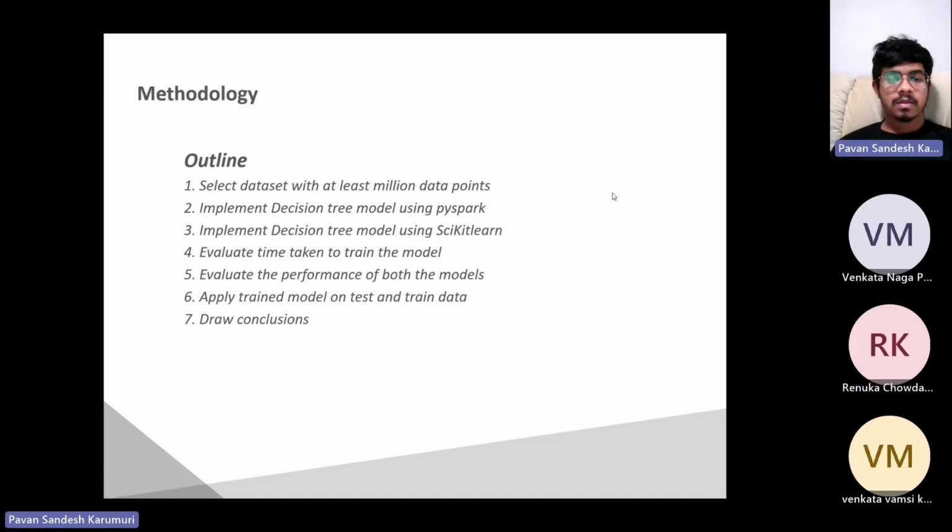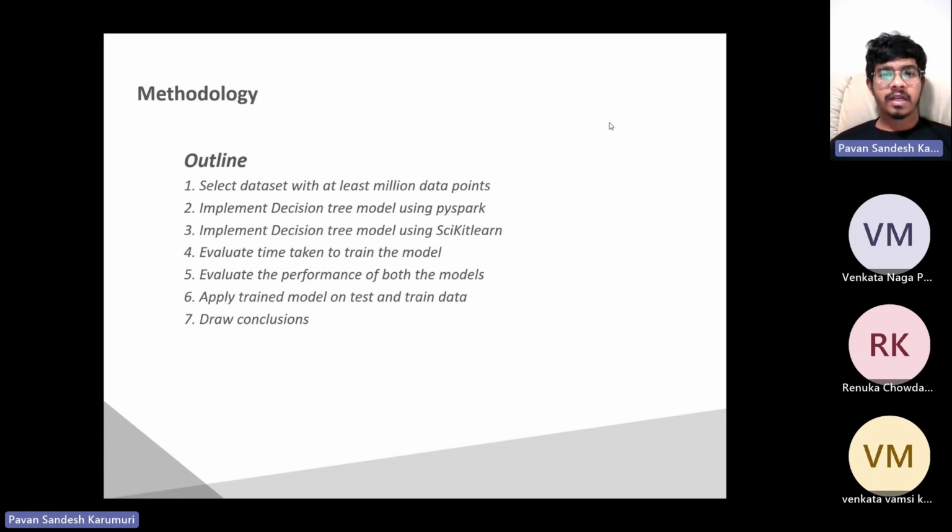Thank you, Vamsi Krishna. So, welcome to methodology. I'm pleased to present our methodology for comparing the performance of different tree models using PySpark and scikit-learn. To ensure robustness, we selected a dataset comprising at least a million data points, allowing us to analyze the model scalability.